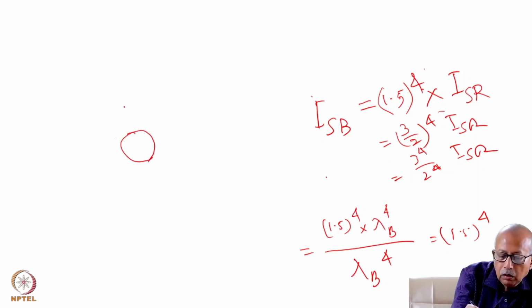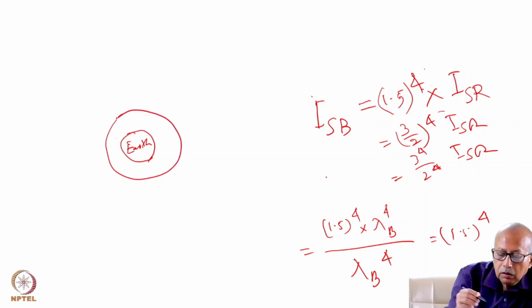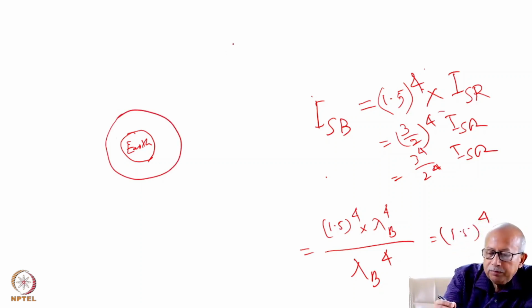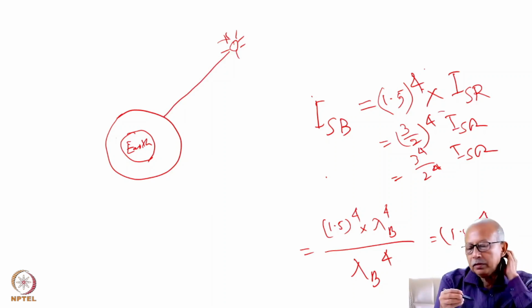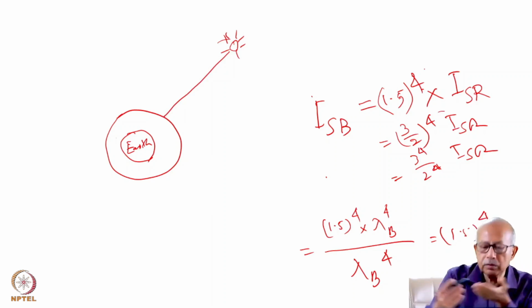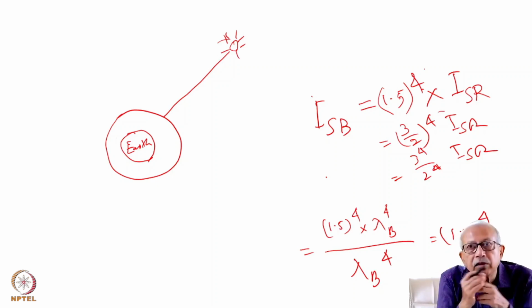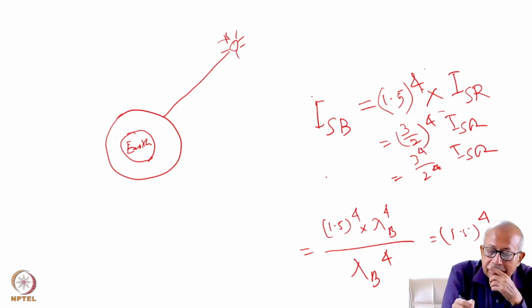So the Earth, this is the layer of atmosphere, and somewhere up is the sun. Light comes here. Before it enters the atmosphere, it is mostly vacuum, so it does not suffer any scattering. There is nothing to scatter light. But as it enters the